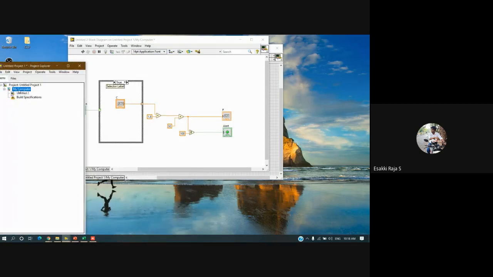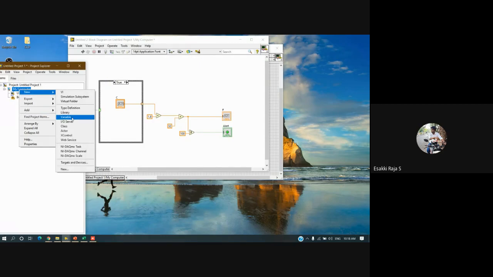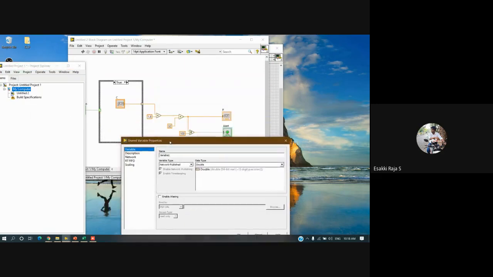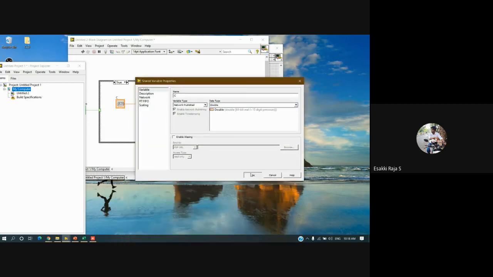To create a shared variable, I need to get back to my project window. In the project window, I'll right click on my computer, click New, then Variable. I'll get one more window. First I need to specify a name for my variable, so I'll put it as C. Then you need to choose the data type. We know the Celsius data type is double precision, so by default it will be double. Let it be double. You can directly click OK over here.